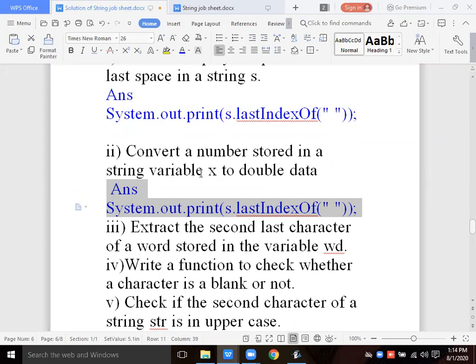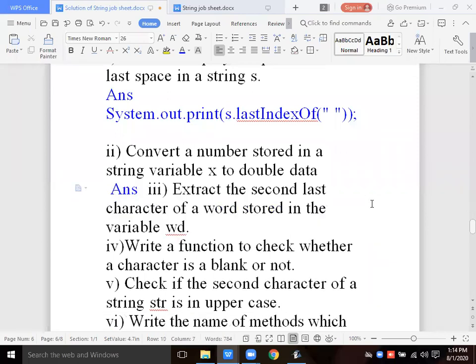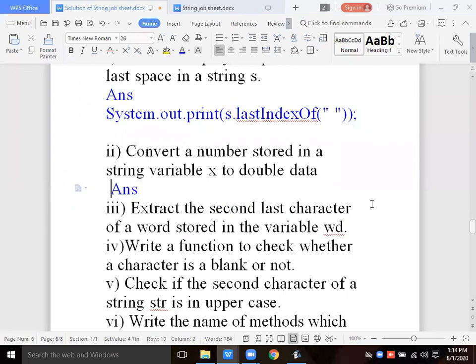In a string variable x, convert the number stored in a string to double data. The number is already stored in the string and you have to convert it into double, so you want the conversion from string to double data type.